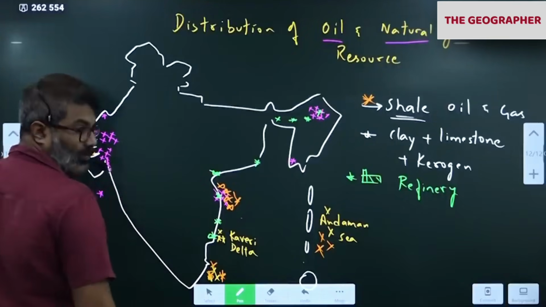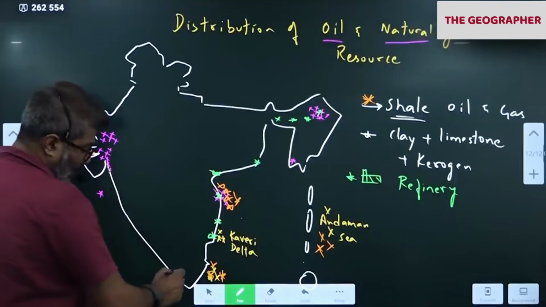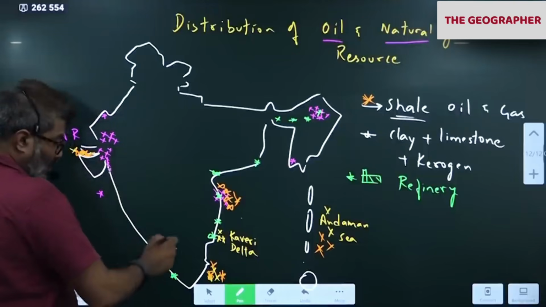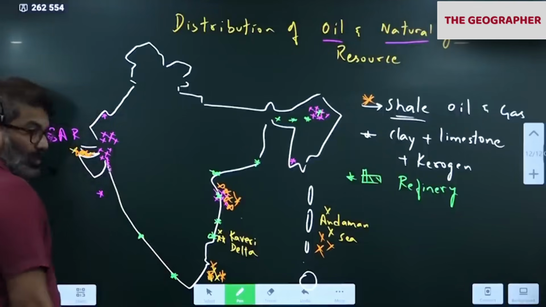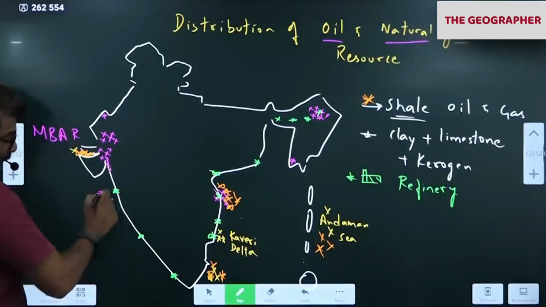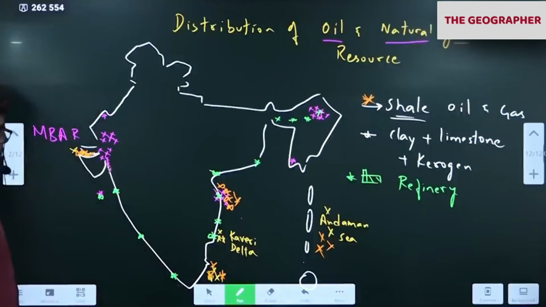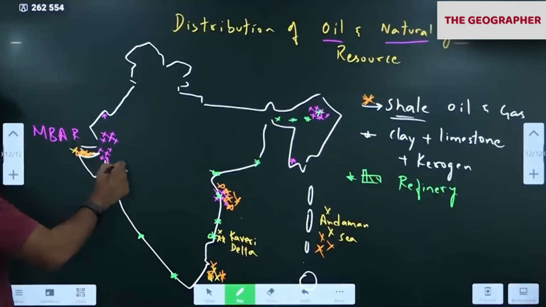Nagapattinam. Kochi this side, Kochi, Kerala. Mangalore. Mumbai High, Mumbai. 2 refineries here. Done? Notice here. Koyali.